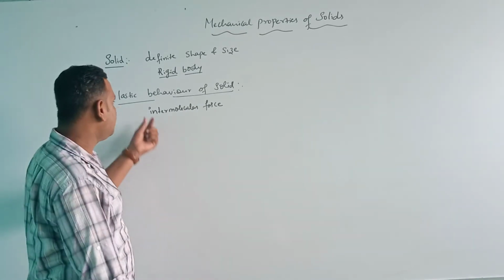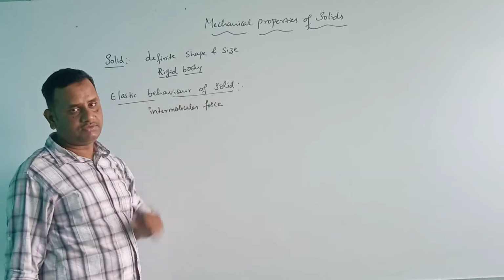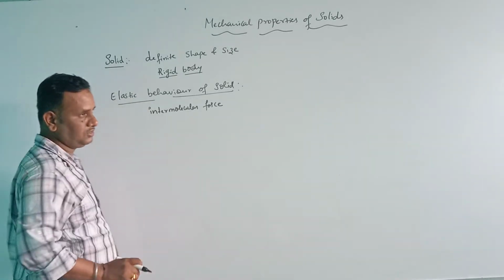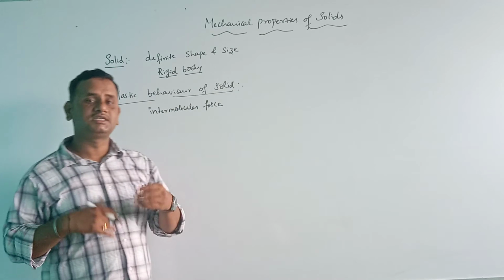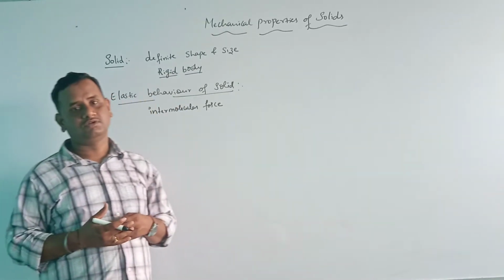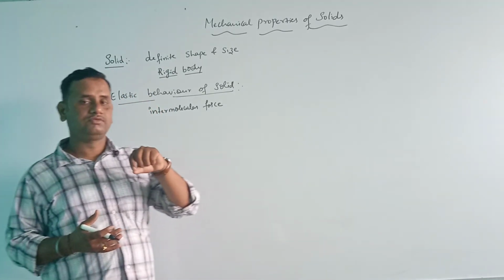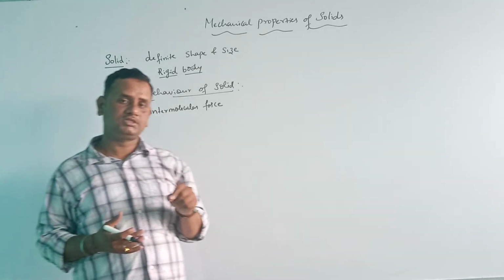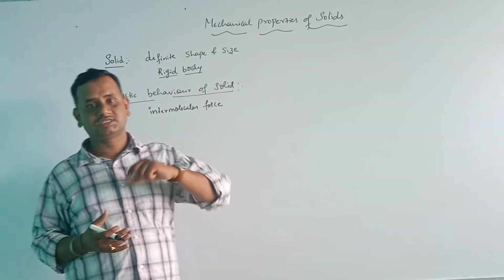Now let me explain how solids show elastic behavior. Before that, I am going to tell you what elastic behavior is. It is a property by virtue of which the body regains its original shape and size. Such a property is called elastic, and such a body is called an elastic body. That is what we call elasticity. Elasticity is a property by virtue of which the body regains its original shape and size when the deforming force is removed.